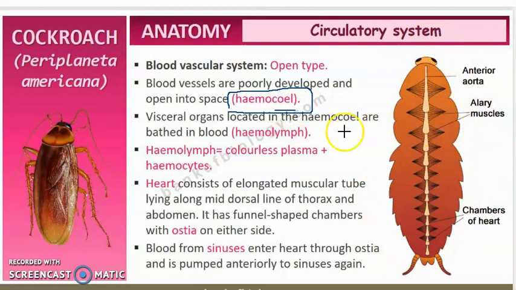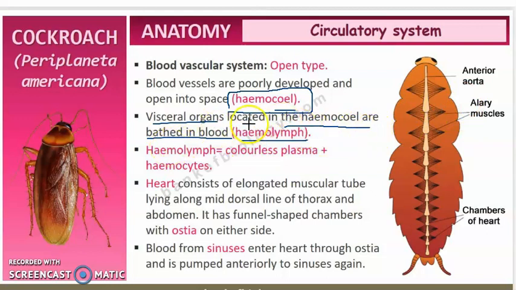In that space the blood vessels will be opening, right? So blood vessels will pour their blood into that hemocoel. Okay, and visceral organs located in the hemocoel are bathed in blood, right? So hemocoel is the place where the visceral organs are present, and these visceral organs are completely bathed with the blood, which is called the hemolymph, right?